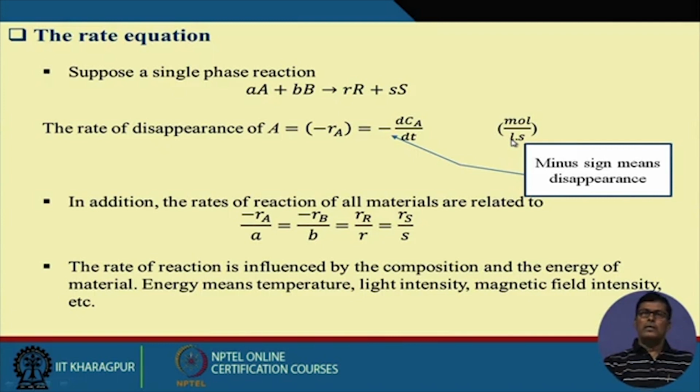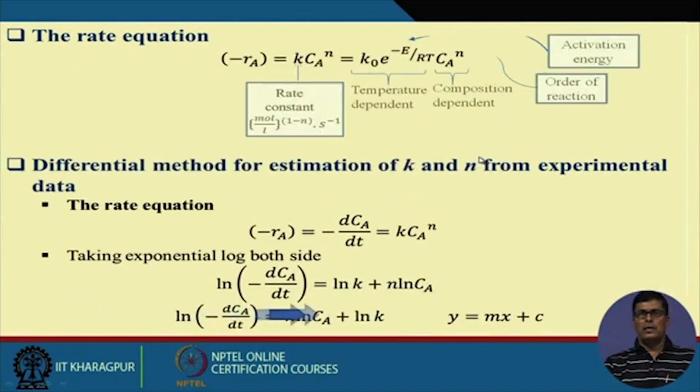It can be expressed in other ways also, such as mass per unit volume, grams per liter, or kg per cubic meter, whatever it is. And time can be expressed in seconds, minutes, hours, whatever. This is how we can express the rate.